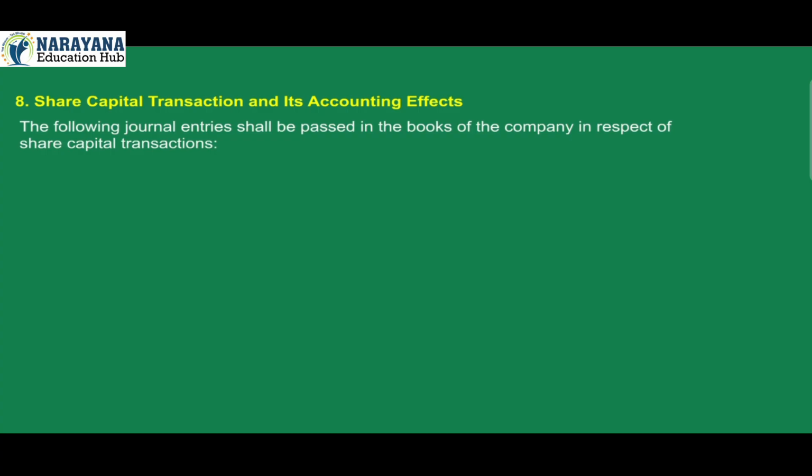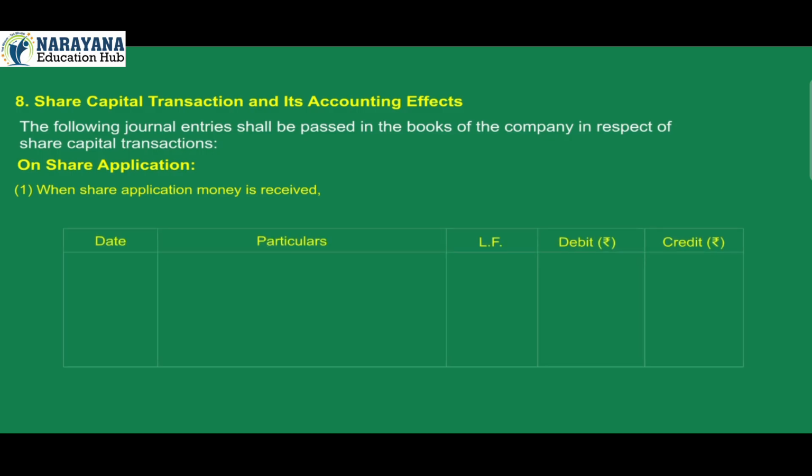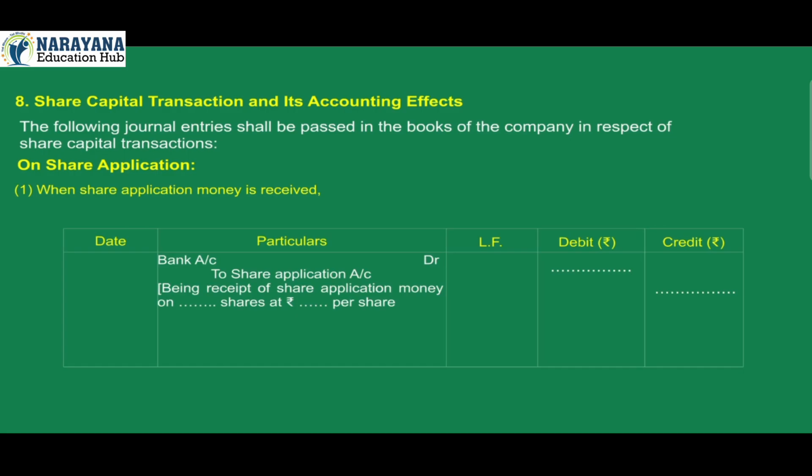8. Share capital transactions and their accounting effects. The following journal entries shall be passed in the books of the company in respect of share capital transactions. On share application: 1. When share application money is received. Date, particulars, ledger folio number, debit, credit. Bank account debit, to share application account credit, being receipt of share application money on ___ shares at Rs ___ per share.